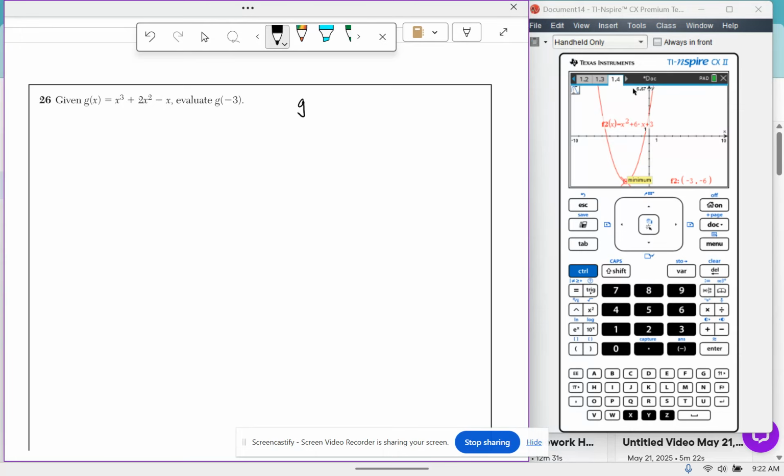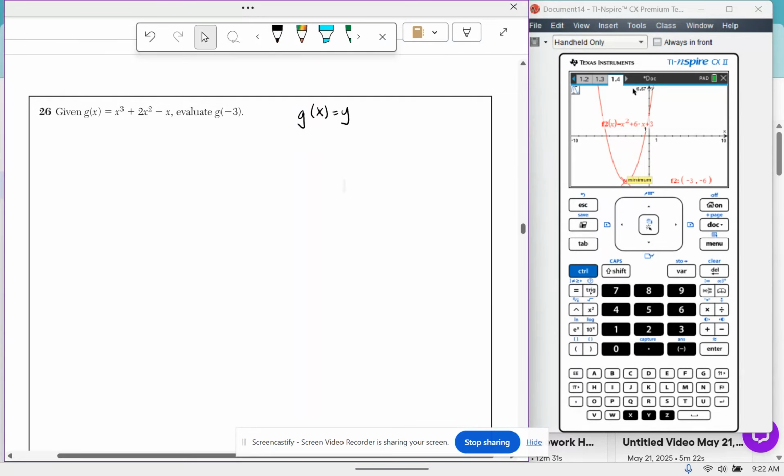This is function notation. Remember, if we have something that looks like this, you could also have f of x equals y. Function notation just means that this is the x and this is the y, and it is the equivalent way of representing a coordinate on the function. It's the same thing as writing it like this. It's just written in a fancier way.